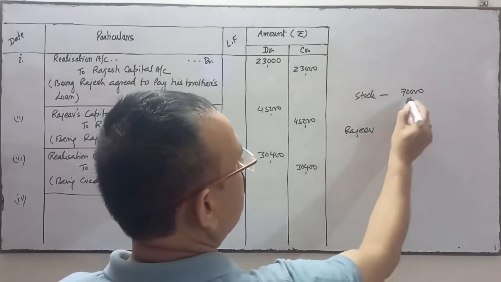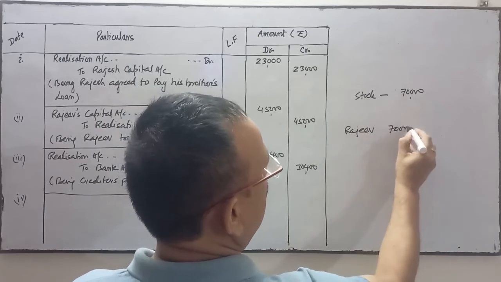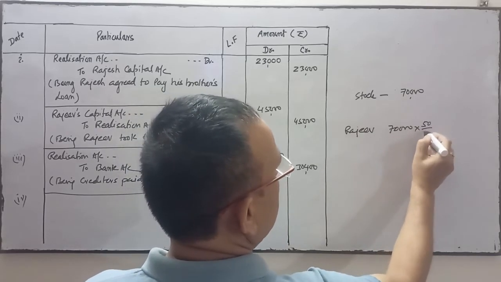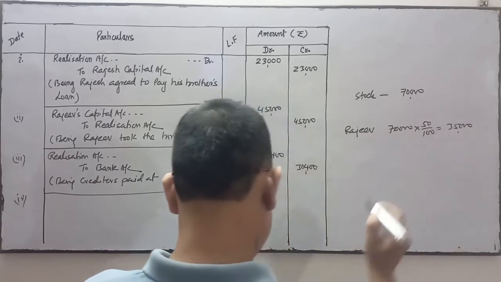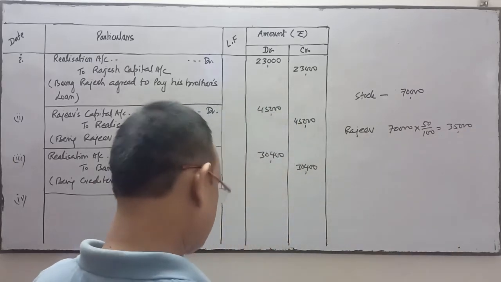He has taken 50% of the stock, which means 35,000 of stock at a discount of 20%.